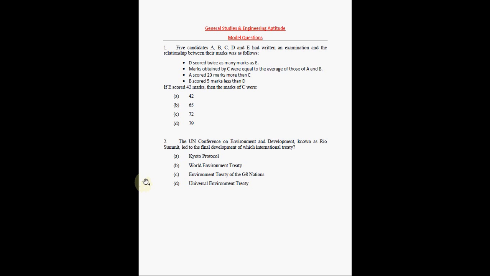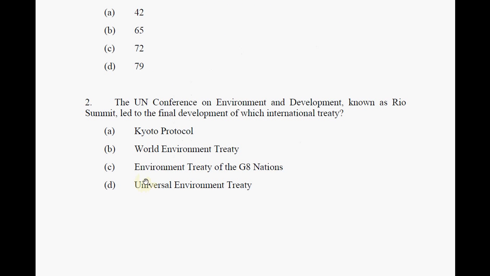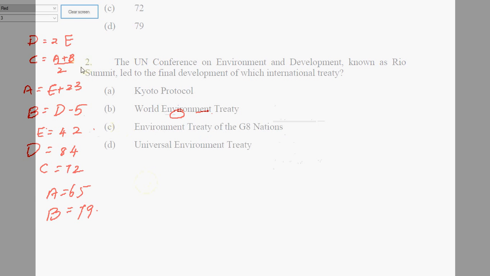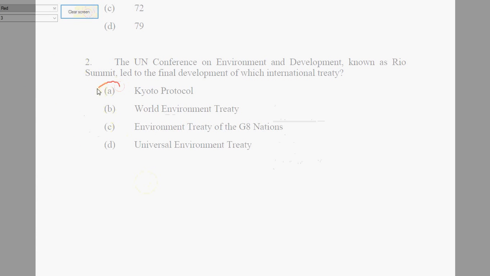It talks about the UN Conference on Environment and Development, known as the Rio Summit, which led to the final development of an international treaty. The solution is Kyoto Protocol. This is a protocol that happened long ago actually. It talks about greenhouse gas emission by the UN.